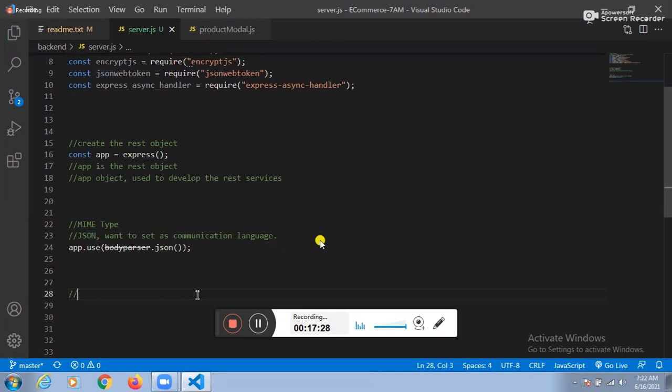Is it right or not? http://localhost/data?uname=admin&upwd=admin, something like this. The client sends this data to the server, yes? The server should read this data or not? Yes, the server should read the data.